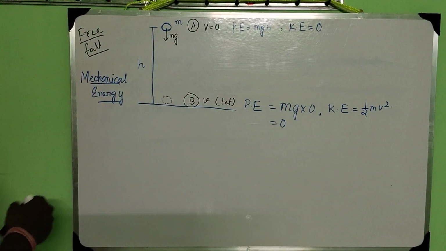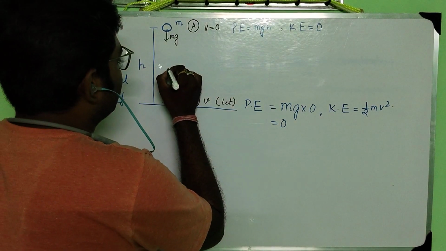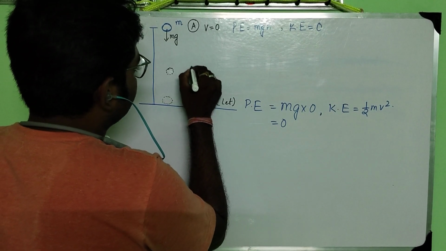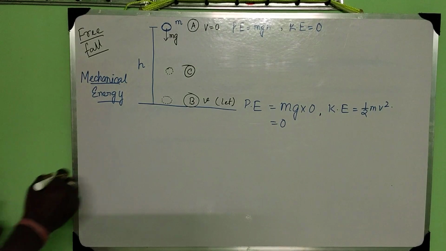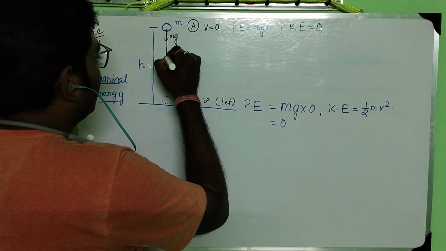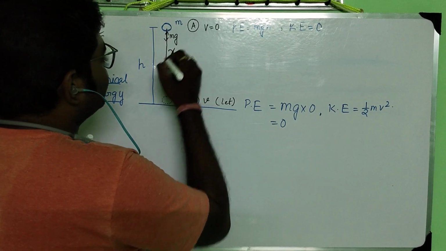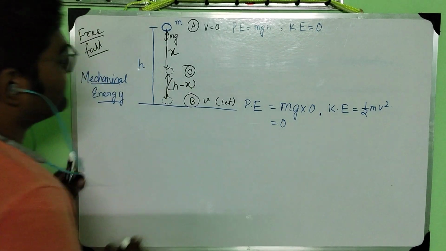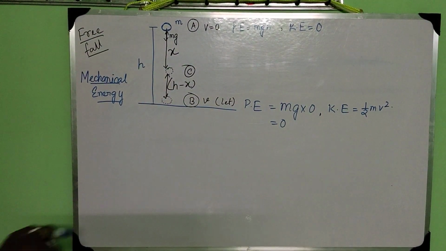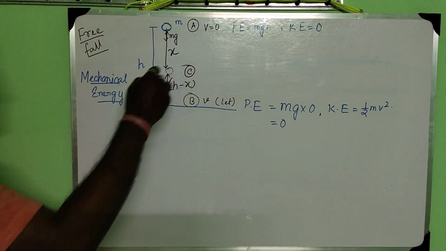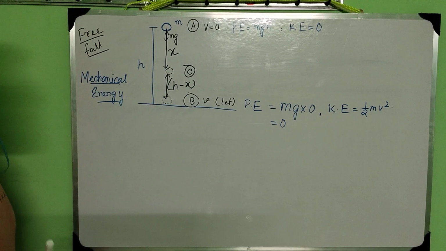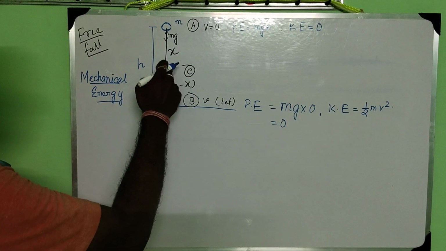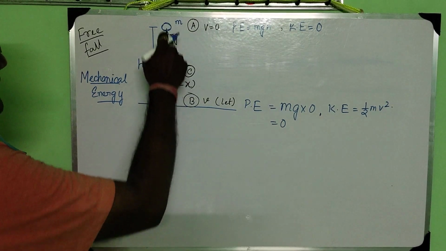Now let's take any other point. Let's say this is the point C. While falling down, I am taking another position at the position C. Let's say the distance of C from A is x.